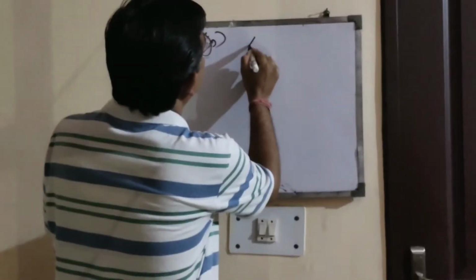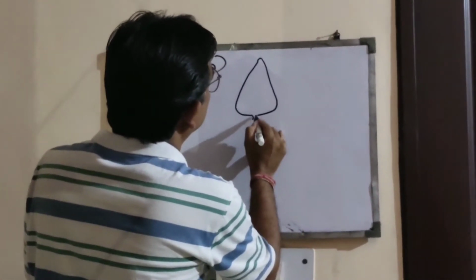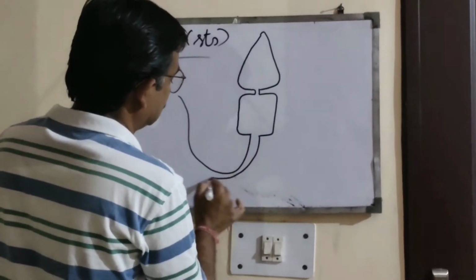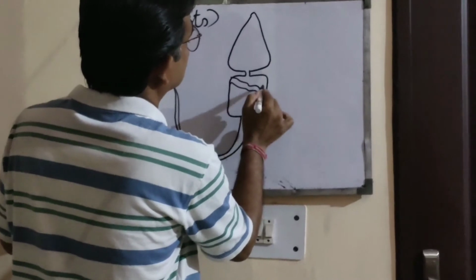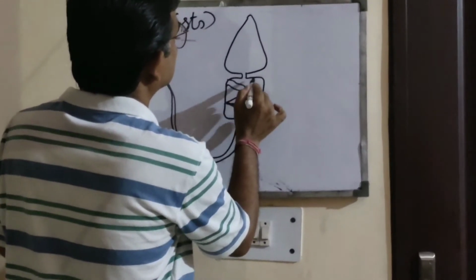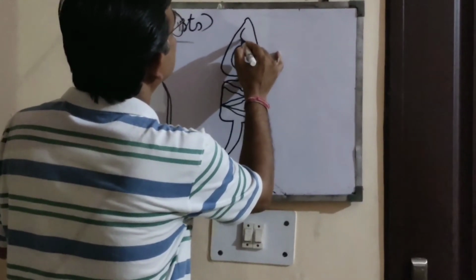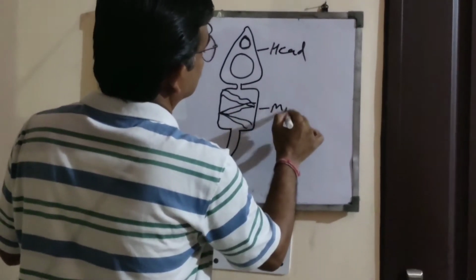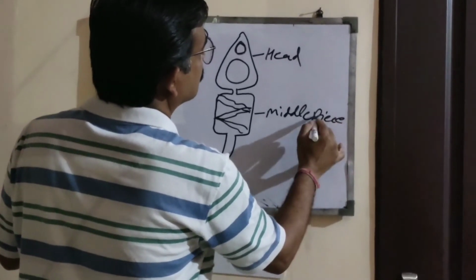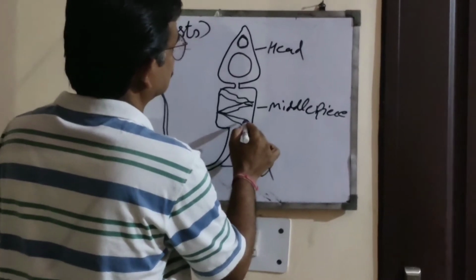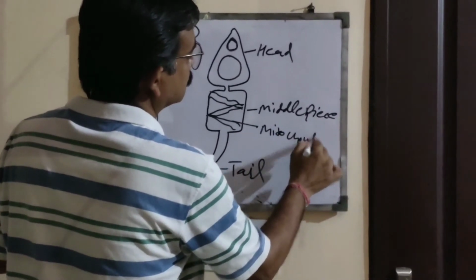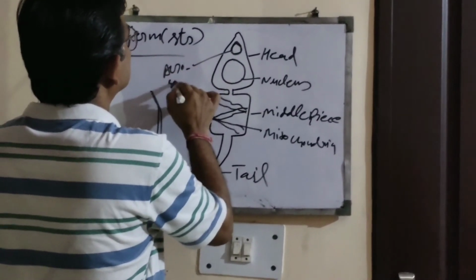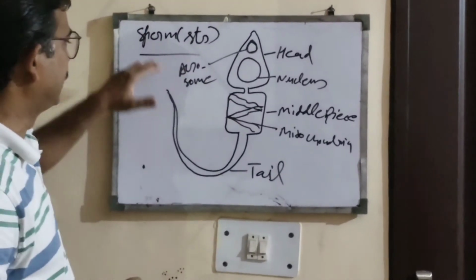Let us see. This is a brief layout of the male gamete, the sperm.